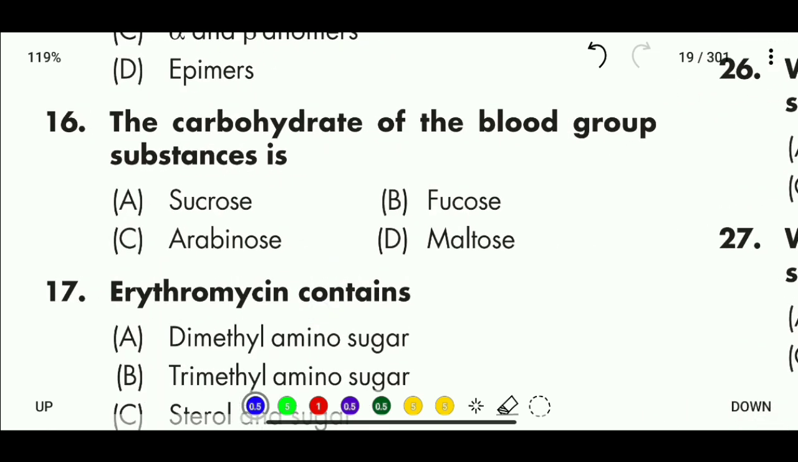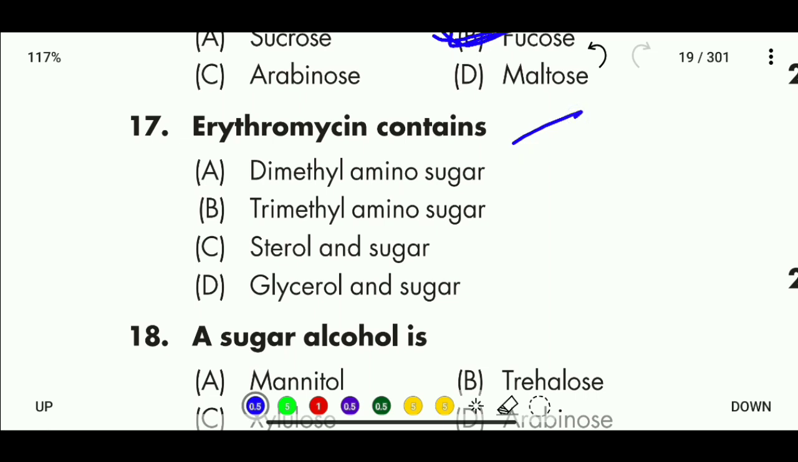Question number 16. The carbohydrate of the blood group substance is, options here: sucrose, fructose, arabinose, and maltose. So the correct answer for this is fructose. Question 17. Erythromycin contains dimethylamino sugars, trimethylamino sugars, sterol and sugars, or glycerol and sugar. So erythromycin contains dimethylamino sugars.